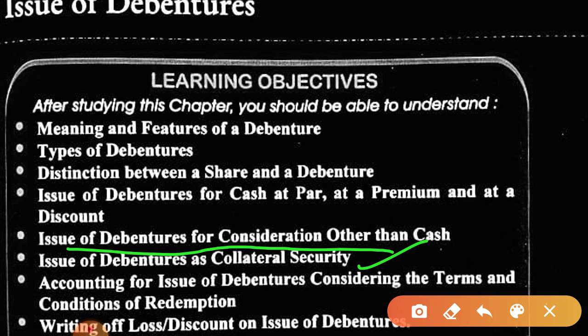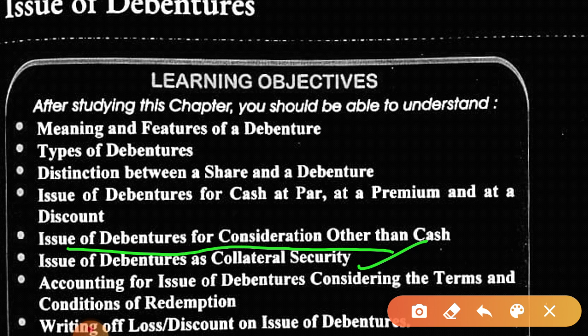Then redemption, when we make the repayment of debentures. When debentures are issued, the entry will be bank account debit to debentures application and allotment account, then debentures application and allotment account debit to debentures account.